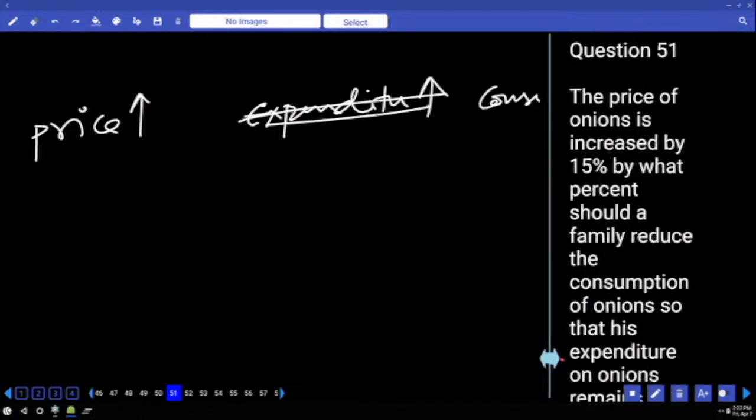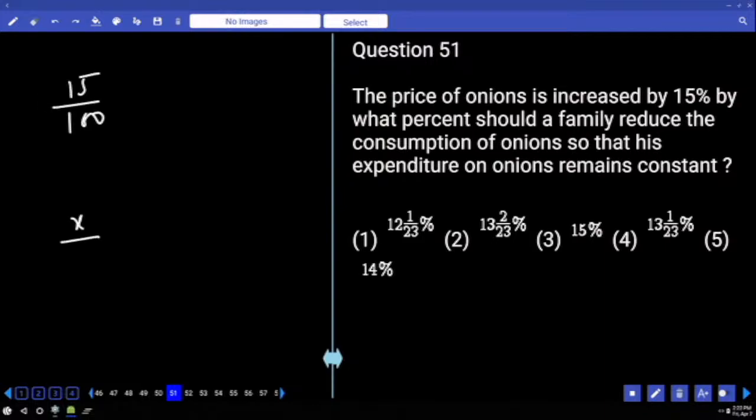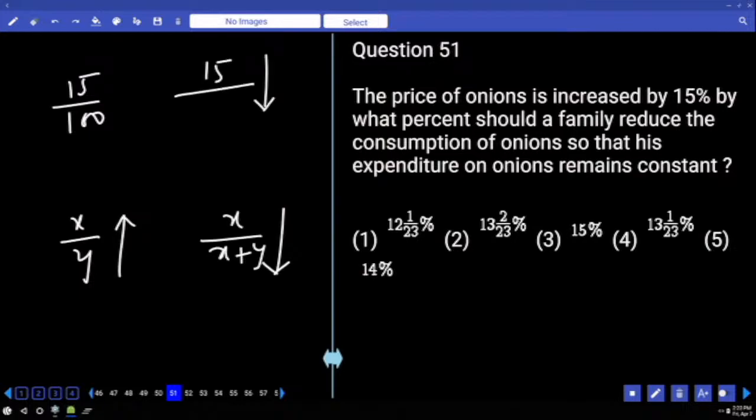Right. So now look here. Onions. Price increased by what percentage? Can we write it as 15 by 100? Now let me tell you one rule. For an increase of x by y, there must be a decrease of x by x plus y. From that rule, how much should be decreased? 15 by 100 plus 15, that is 115 only. Yes? Right. So that much percentage should be decreased.